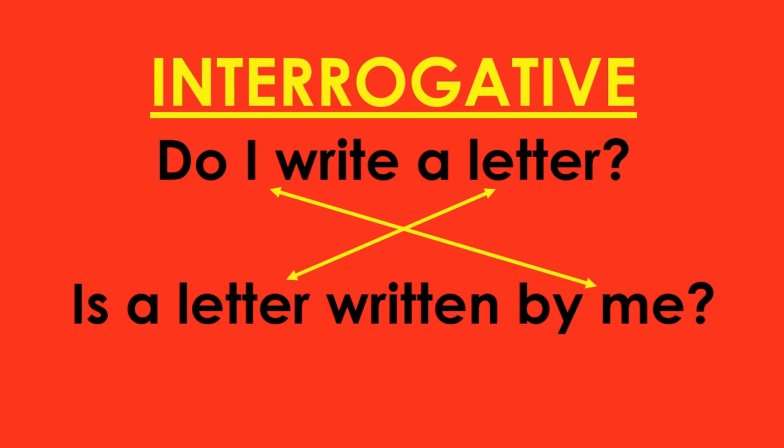Now, as we all know, the auxiliary verb do indicates the simple present tense. So, do is here the auxiliary verb, I is the subject, write is the main verb, and a letter is the object part. Now students, because this is a question, we must begin to answer with an auxiliary verb.